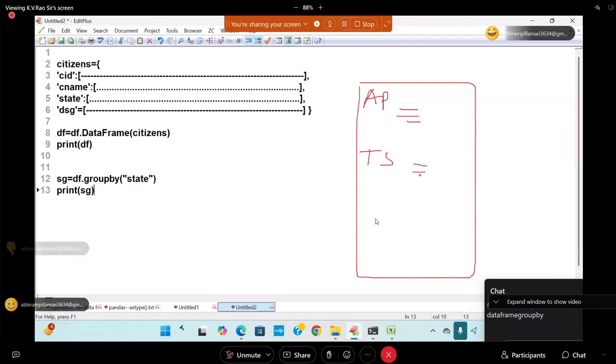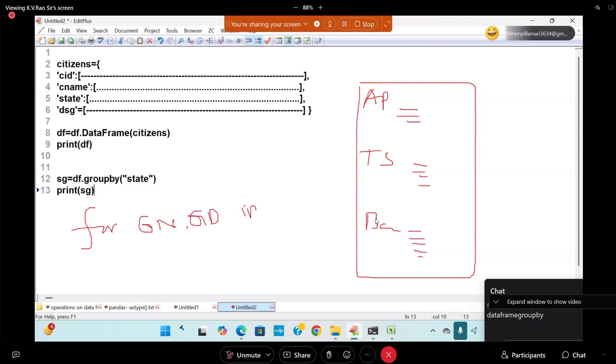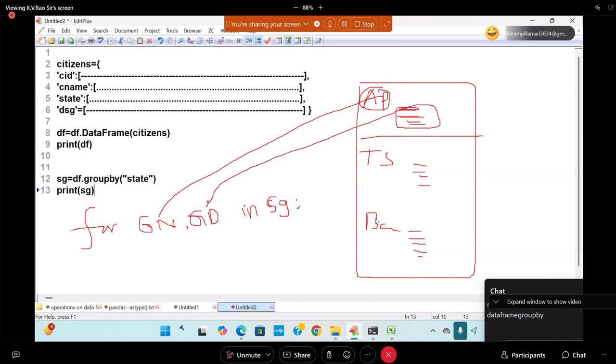Under next is the Bangalore group, with its number of records. Are you following me? So how do you print it? For group name, and next group records, that is the group data. In SG, the first one will come: the group name and then the group data. This AP will come in group name, and this entire data will come in GD.